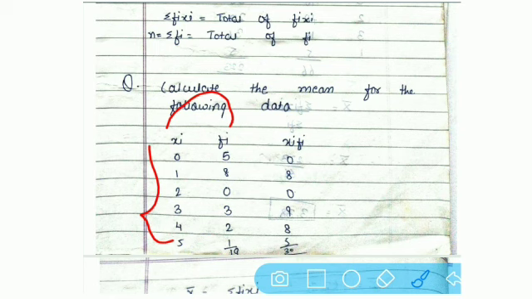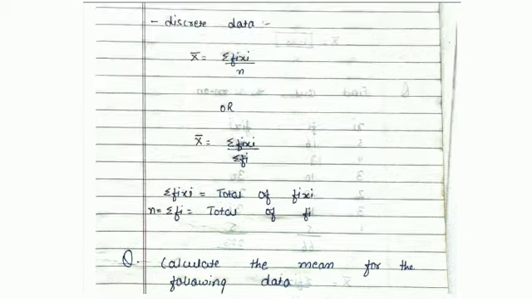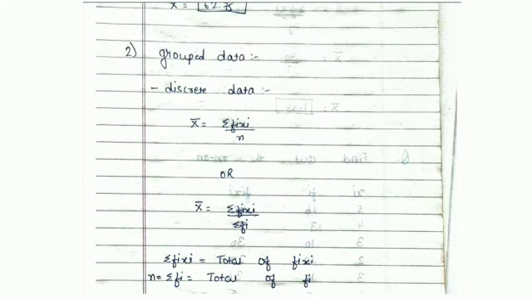Frequency, that means repetitions of the result. जो भी आपके result आए हैं उसका जितनी भी बार repetition होता है, that is known as the frequency. So let us firstly understand the formula of this group data. Under that, number one is discrete data, as we have seen. Now what is the formula over here?